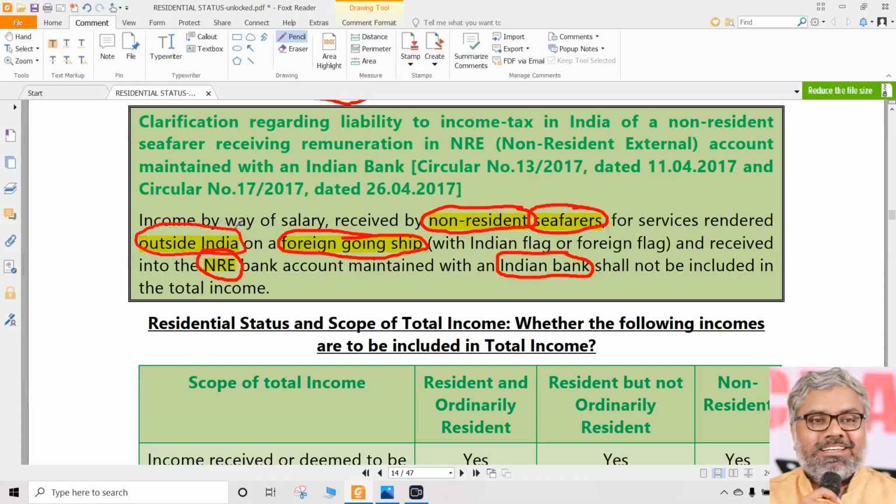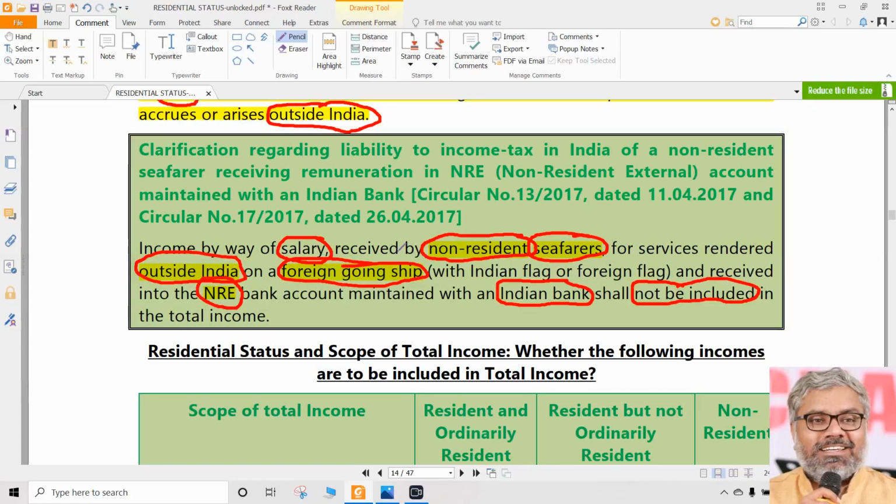If these many things are there, common sense wise, you tell me whether any income by way of salary received by him should be taxable in India? Is there any possibility? Common sense also tells it shall not be included. Shall not be included in the total income means not taxable, sir. Not taxable. As simple as that. For many reasons, it is not taxable. Why? Because he is a non-resident. Services are rendered outside India. That too on a foreign going ship.